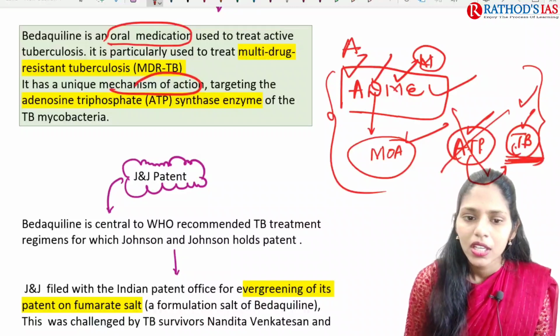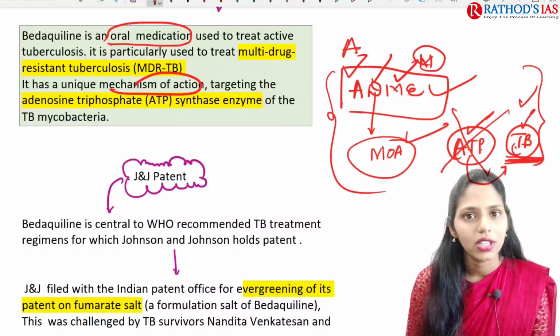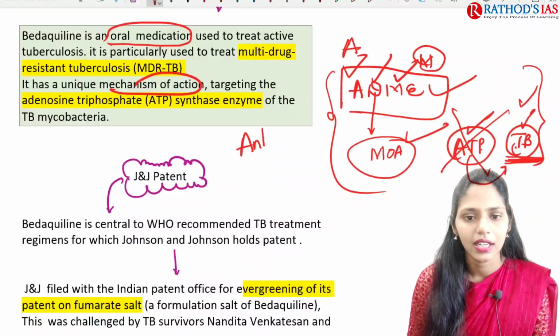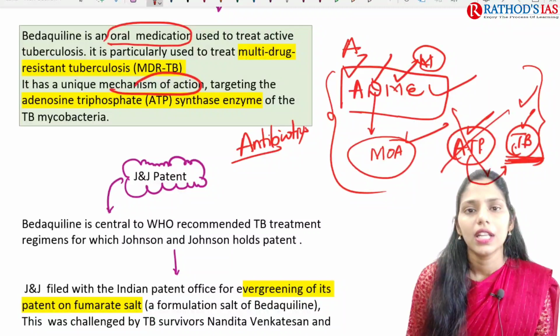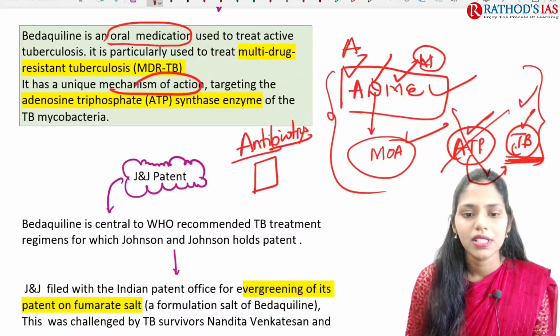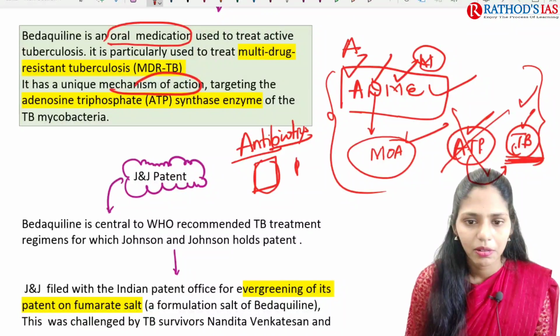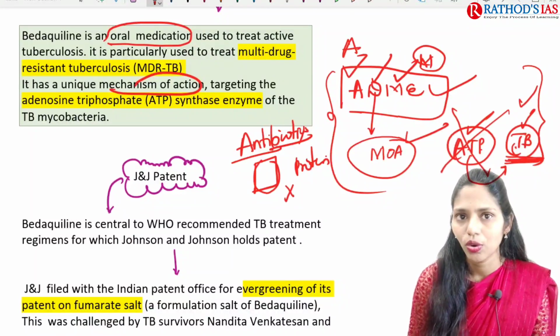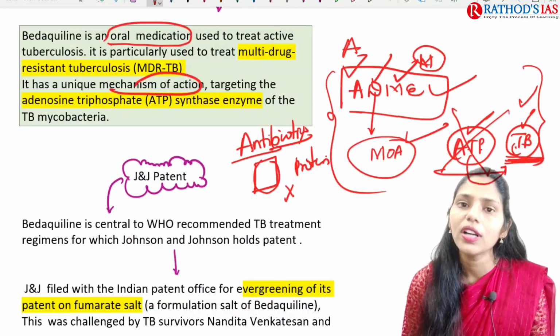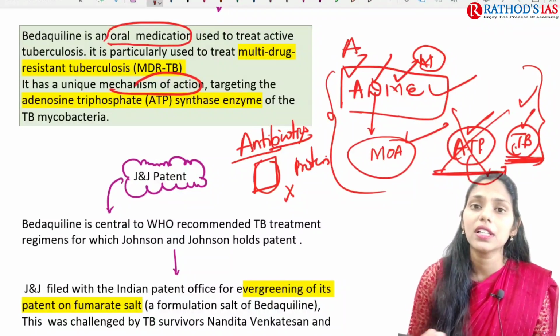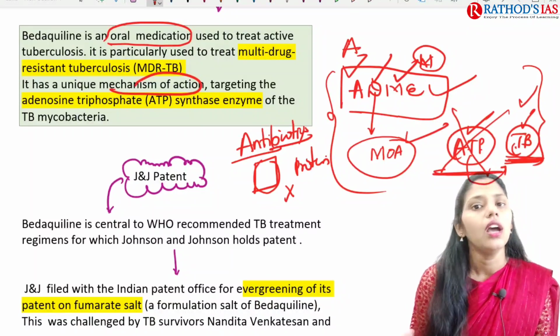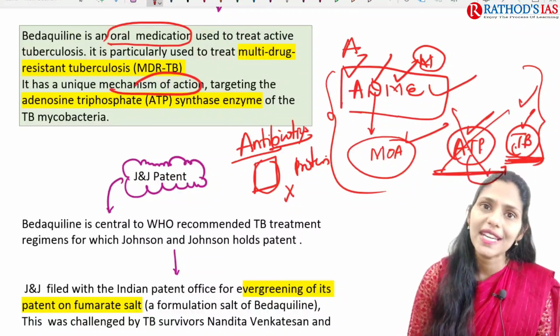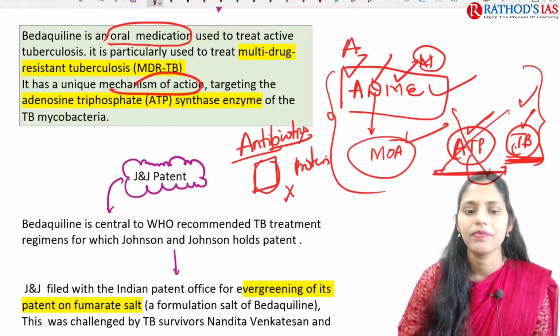Because normally the antibiotics that we take to treat TB act on, for example, the cell wall. For example, they act on protein synthesis. So they will be destroying the cell wall like that. But this one is acting directly on the enzyme which is giving energy to this bacteria. So because of this, we can say this is a unique mechanism.